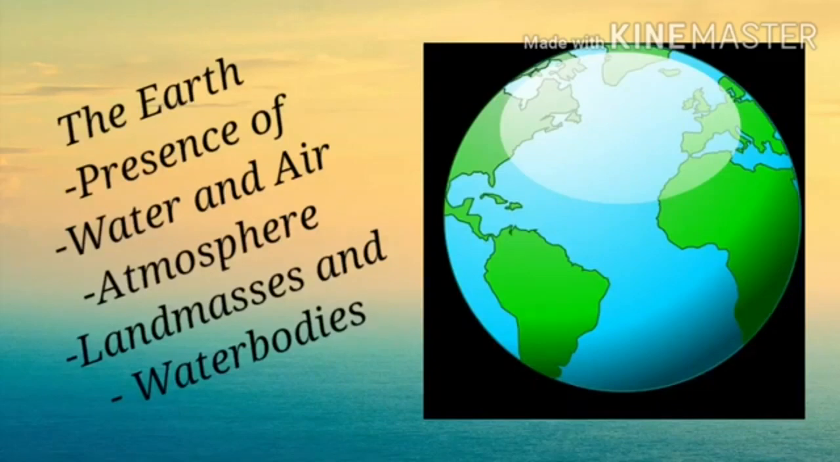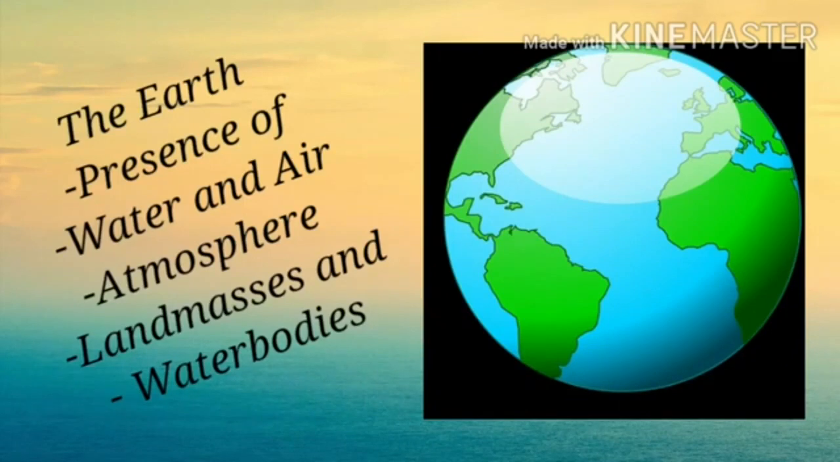Children, the land masses on the earth are not smooth. They have plains, plateaus, mountains and valleys. Even at the bottom of the oceans, there are mountains, rocks, plains, plateaus and deep valleys.